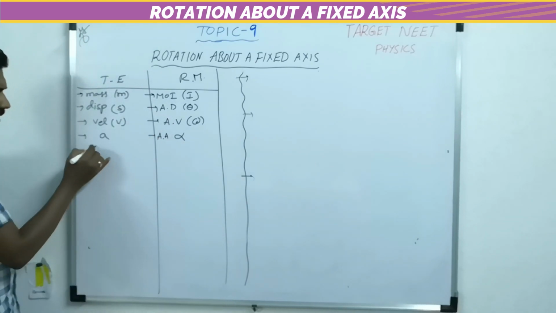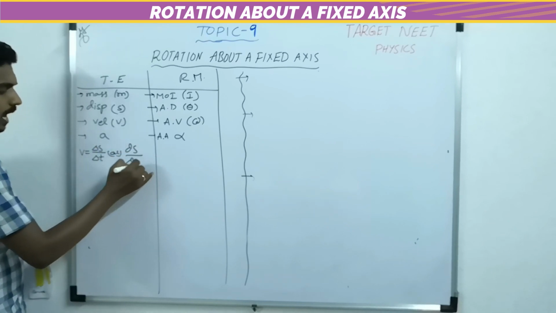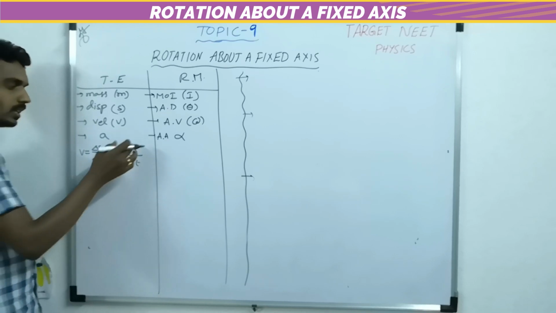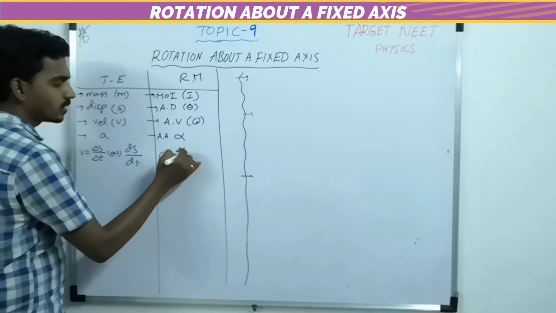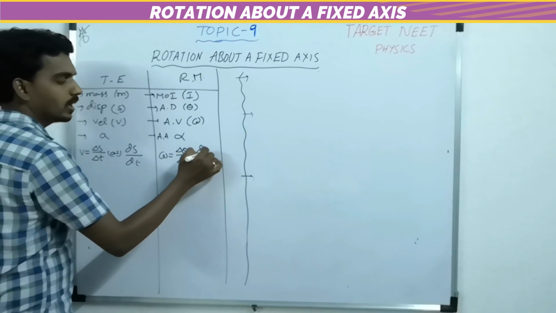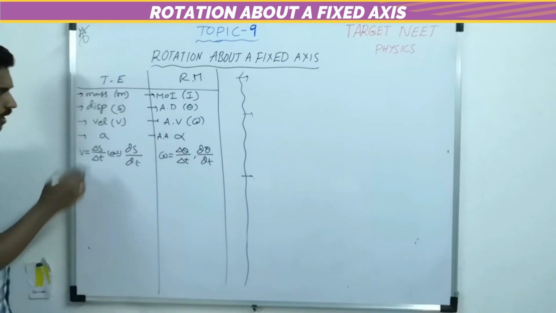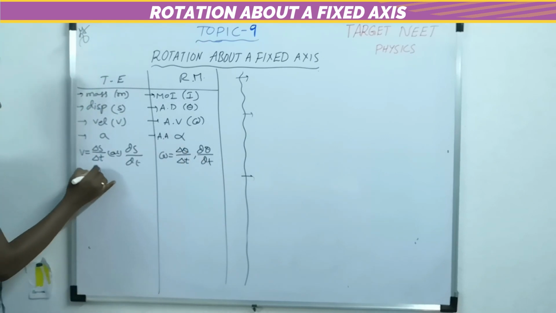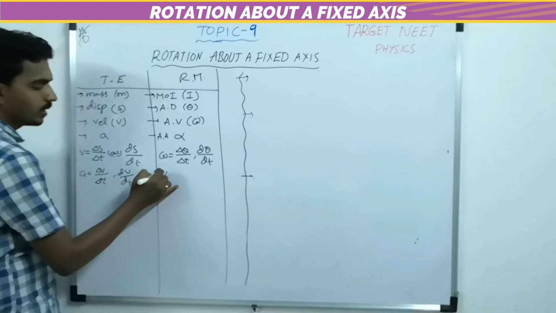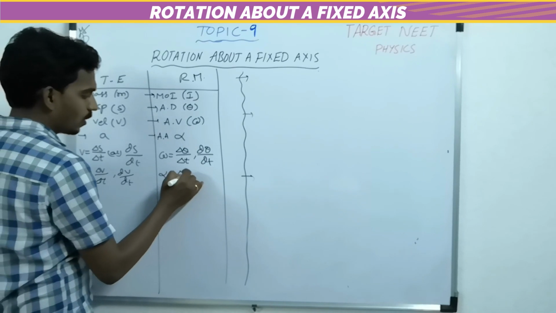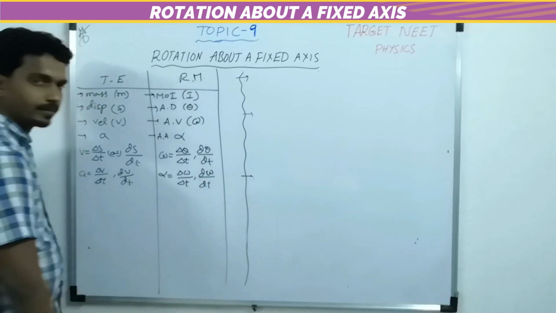Here the velocity is delta S by delta t or dS by dt. Average means delta S by delta t, instantaneous is dS by dt. Similarly, here omega is delta theta by delta t and d theta by dt, average and instantaneous. And here acceleration is delta v by delta t and dv by dt. Similarly, here alpha is delta omega by delta t, d omega by dt.